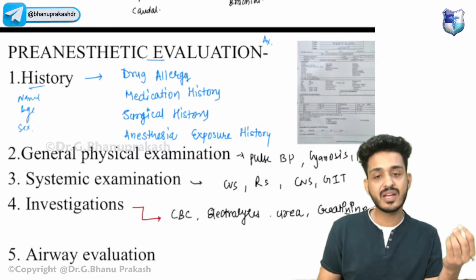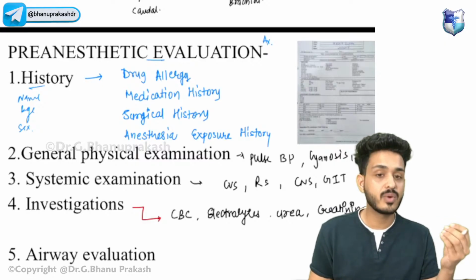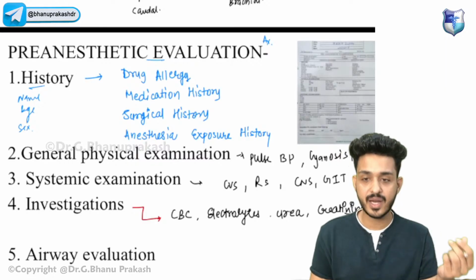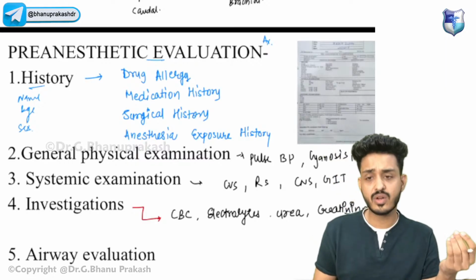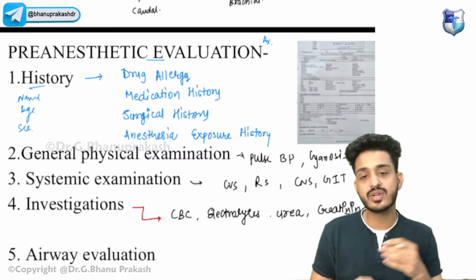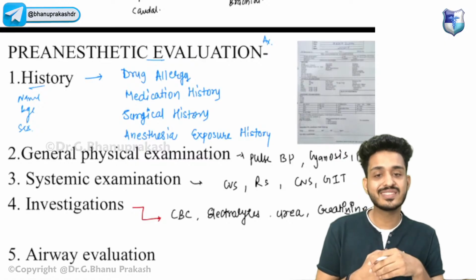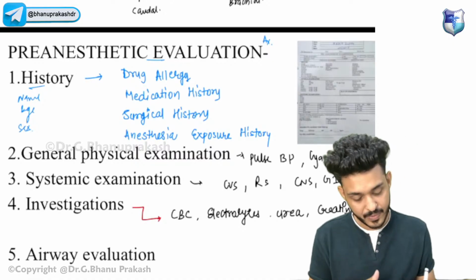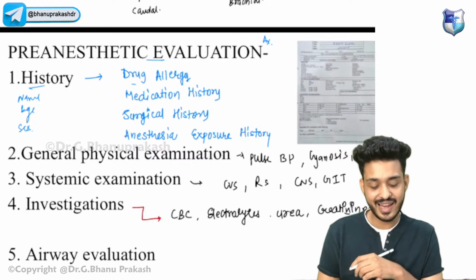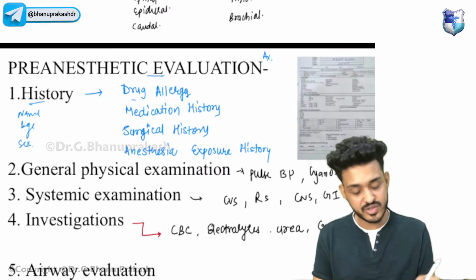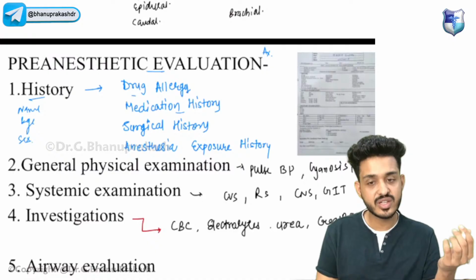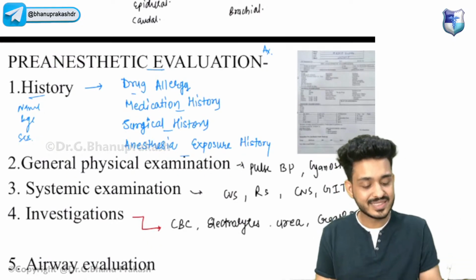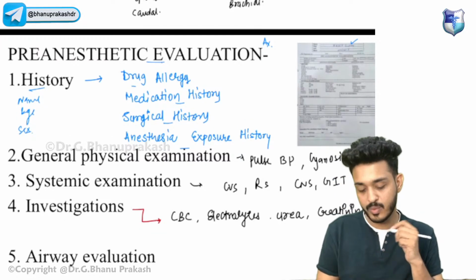Why are they asking name, age, and sex? The reason being, name may tell us about the eating habits. Age and sex matter because there are some diseases which are more common in females as compared to males, and some diseases are more common in older age groups and some in younger age groups. Then we will be discussing the drug allergy history, whether the patient is having any kind of allergy. We will also discuss the medication history, surgical history, past surgical exposure, and past anesthesia exposure. This is the form of pre-AC, that is the pre-anesthetic checkup.